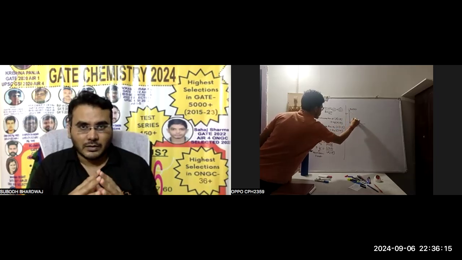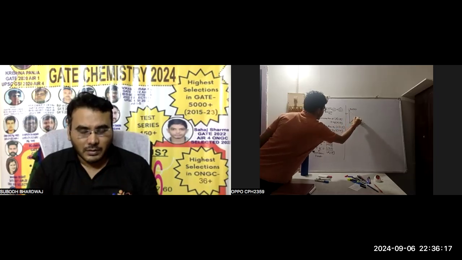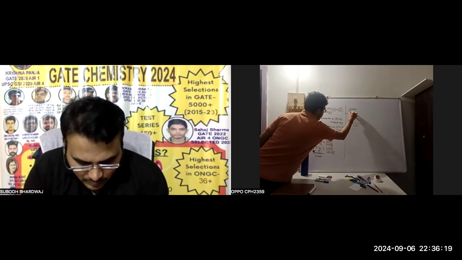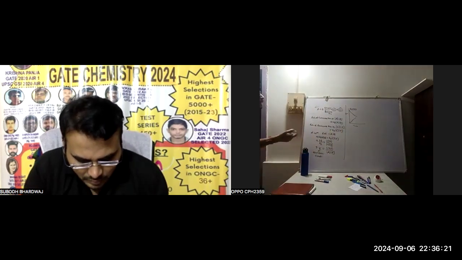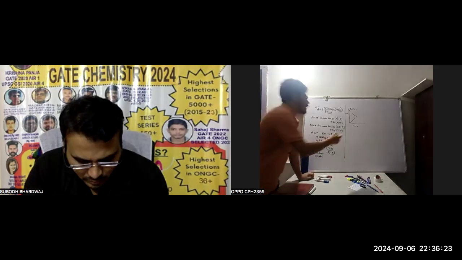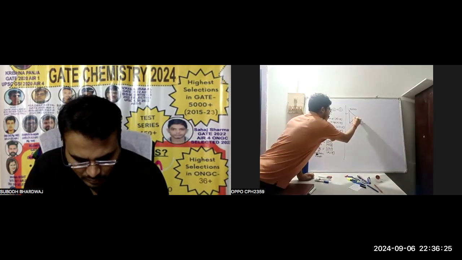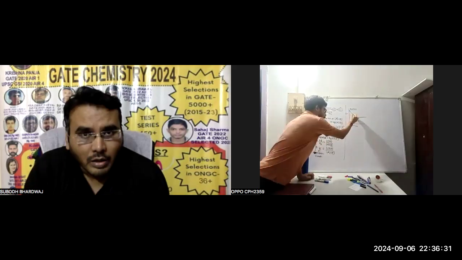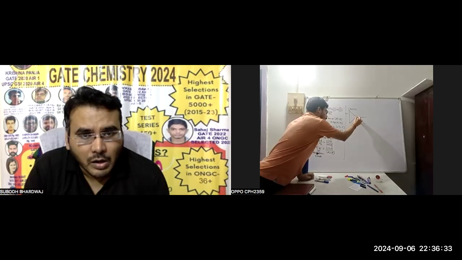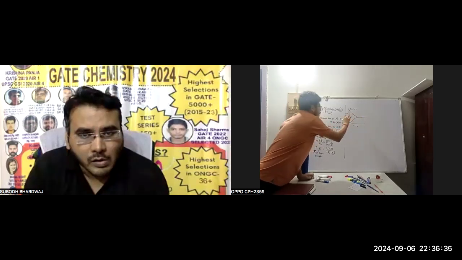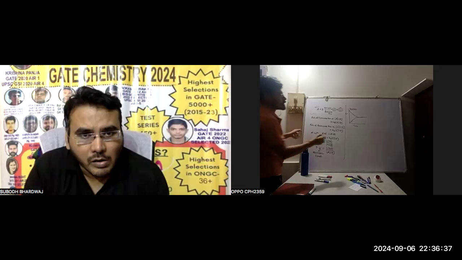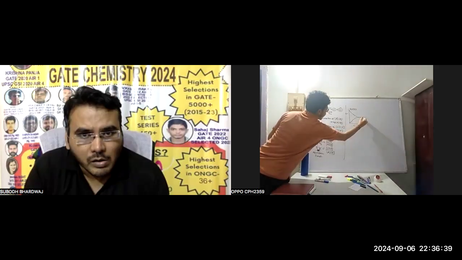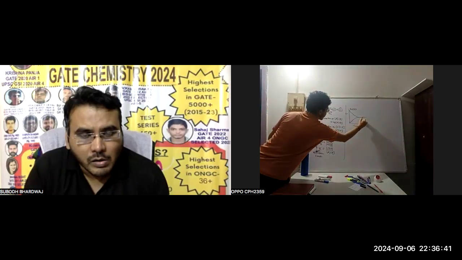After some time, around 1 hour, the reactant concentration and product concentration become equal. From the reactant we are getting the product, and at the same time from the product we are getting the reactant at the same rate, and this is basically called equilibrium. This is the equilibrium condition.